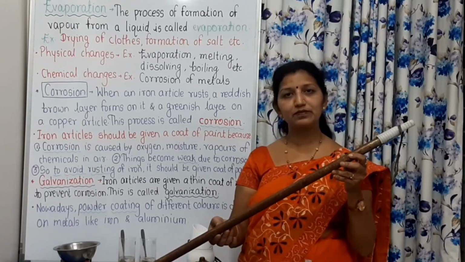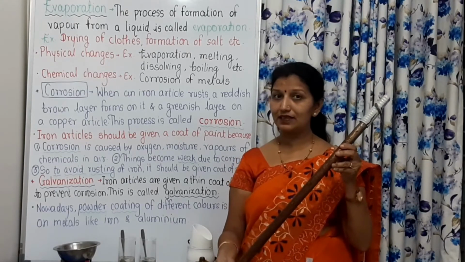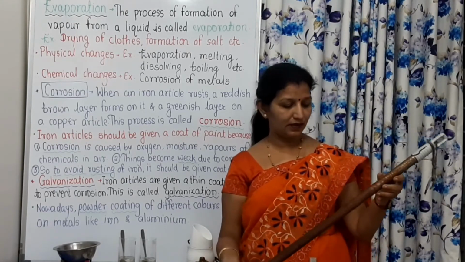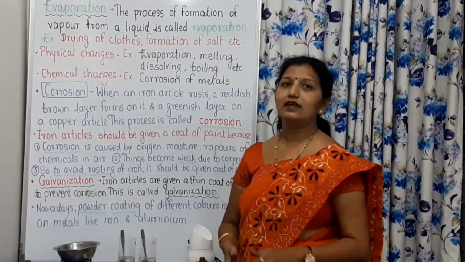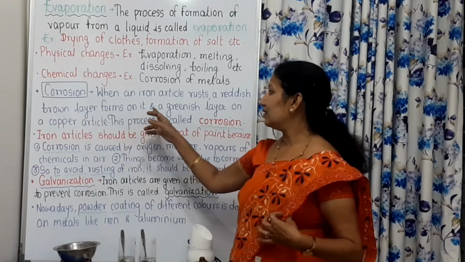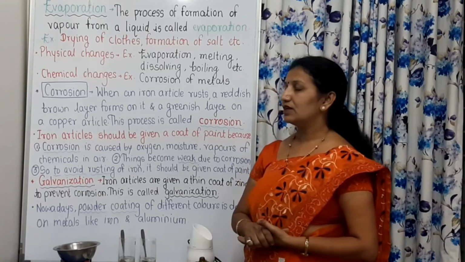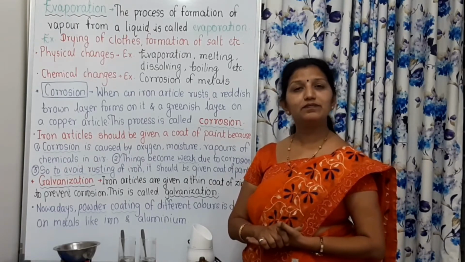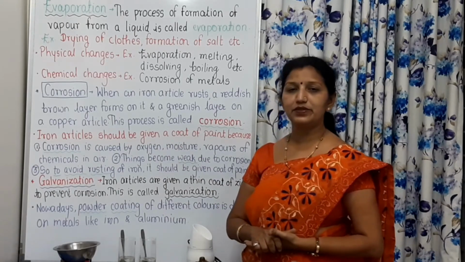There is corrosion of this rod, and in iron there is a reddish colored layer and in copper there is a green colored layer. There is formation of a green colored layer on the copper articles because copper oxide is formed there, and this process is called corrosion.